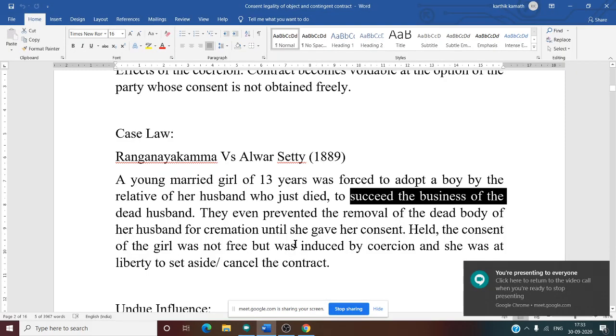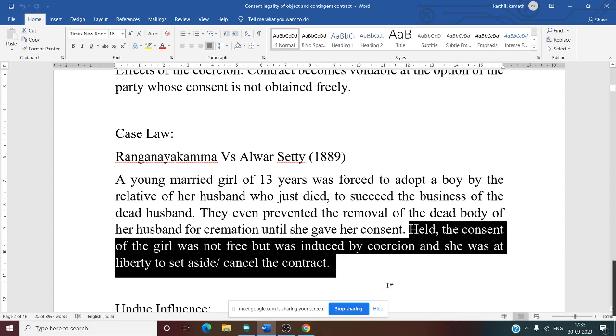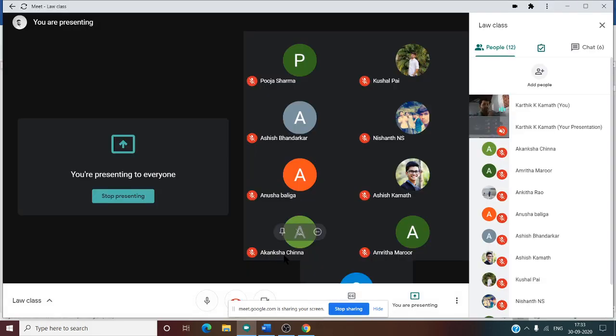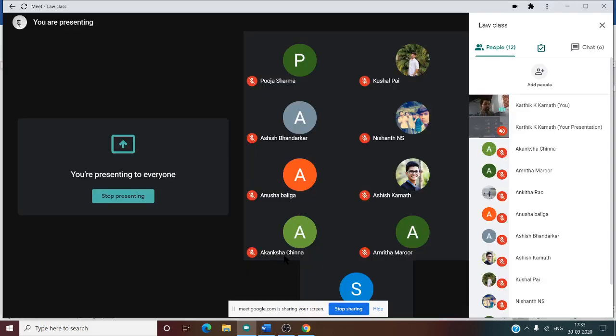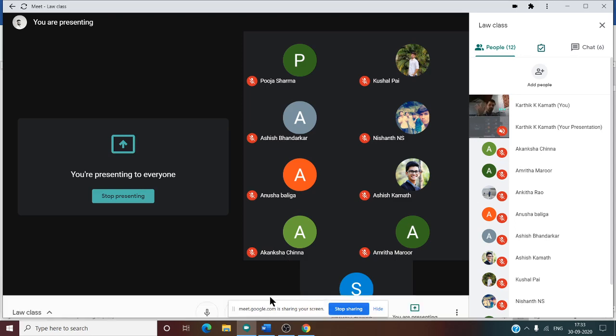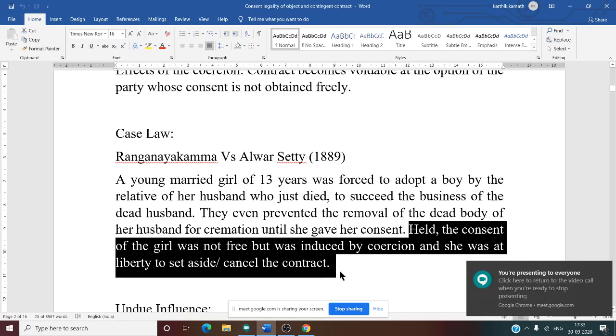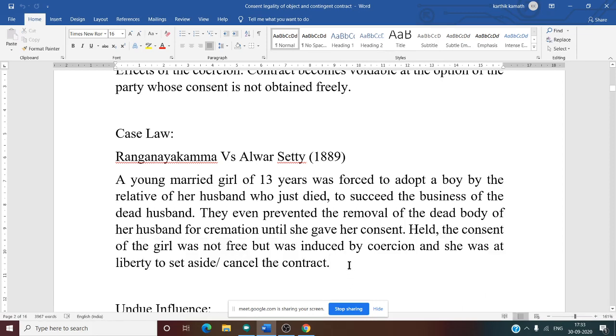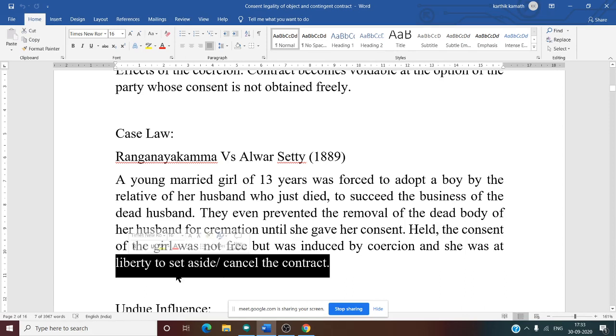Here the judgment given in the court of law was that the consent of the girl was not free. Why is it not free? Because they said they would not allow the cremation of the dead body. Again, this is one kind of physical torture to the person. That is the reason it is said that the consent was obtained with the help of coercion, and she was at liberty to set aside or cancel the contract.